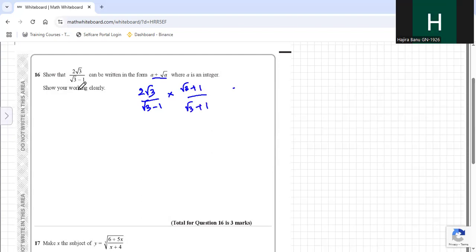Now 2 root 3 into root 3 plus 1 divided by a minus b into a plus b. So it will be root 3 whole square minus 1 square.